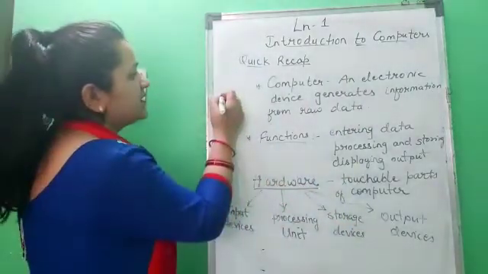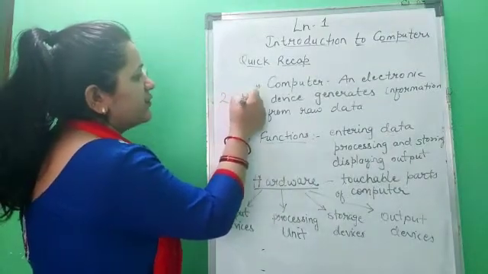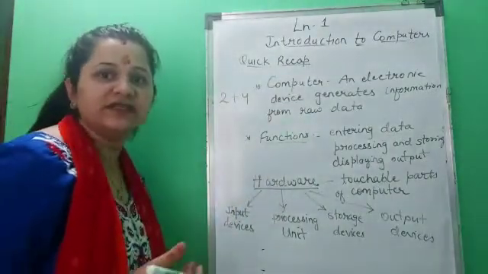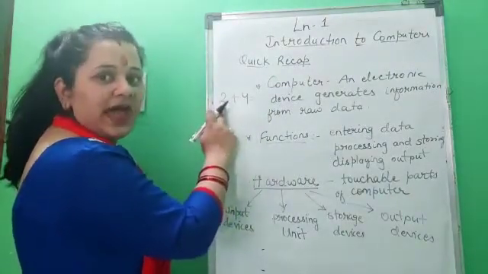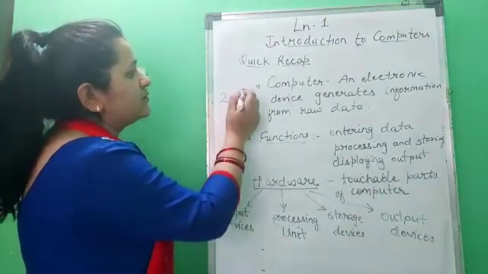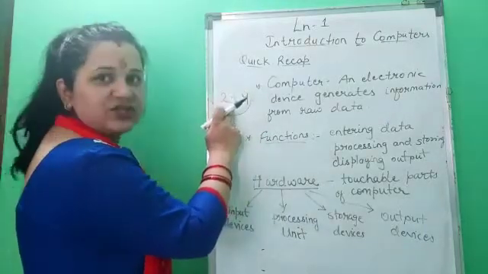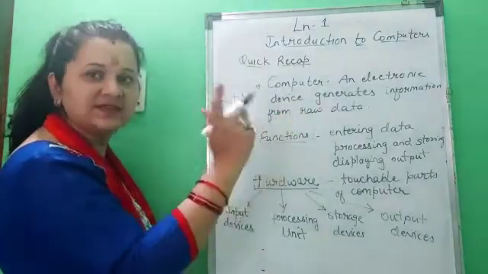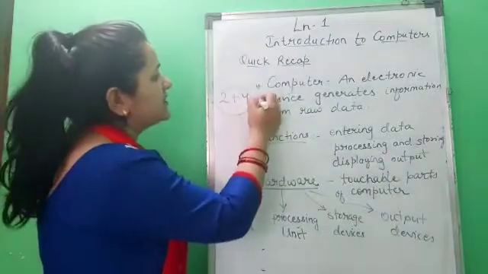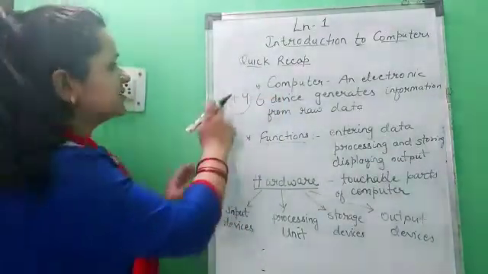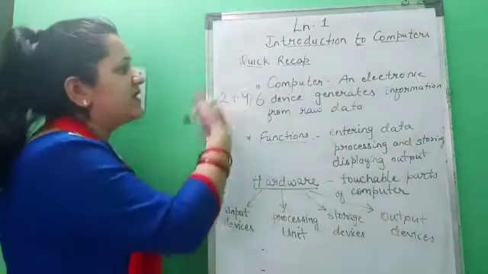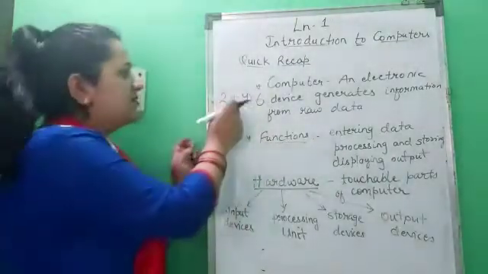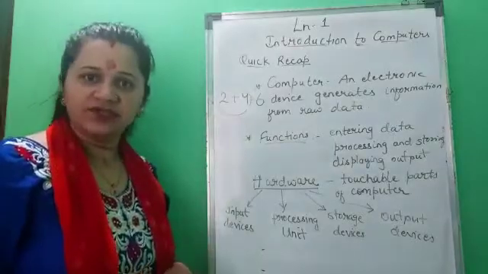Suppose I am giving the data 2 plus 4 to the computer. It will process it. It means it has to add these two digits, 2 and 4. So this processing of addition is done by the processor, that is CPU, and it will display the result 6. So 2 plus 4 is the data and 6 is the information which we get after processing the data. Got it children?